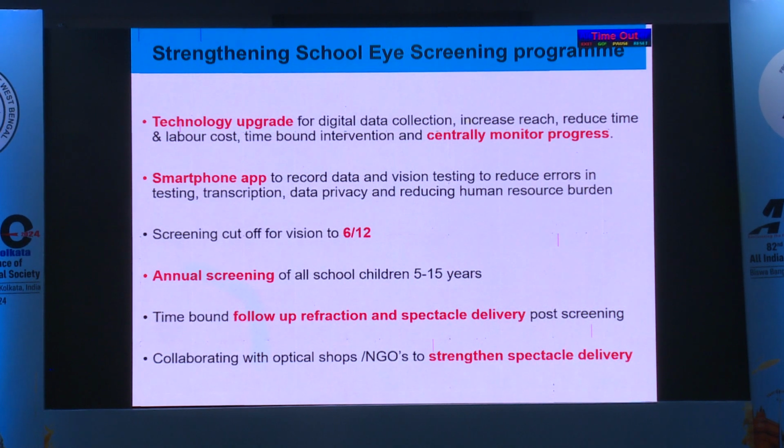We know it very well that there is a need for technology upgrade. We need smartphone apps so that the entire data can be collected at one point, and of course it can be shared, and even feedback can be given at all levels. Annual screening and the 6 by 12 cutoff are the other strategies which are needed. And of course, people have talked about the need for quality spectacles and proper delivery of spectacles.